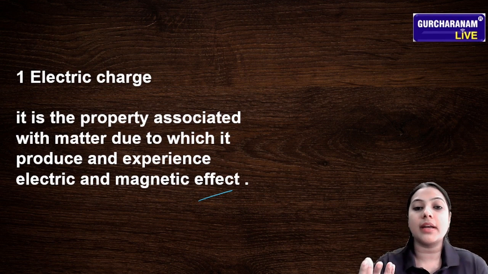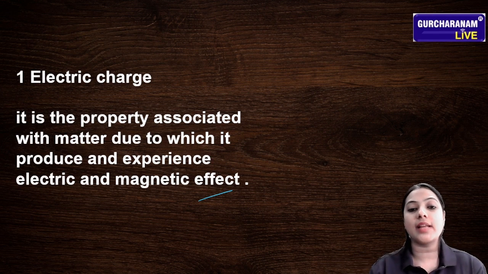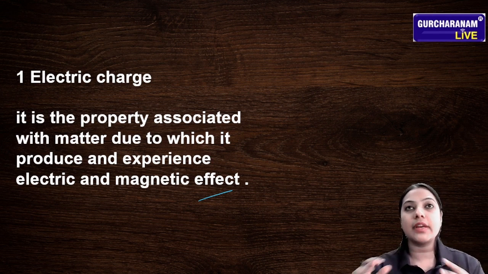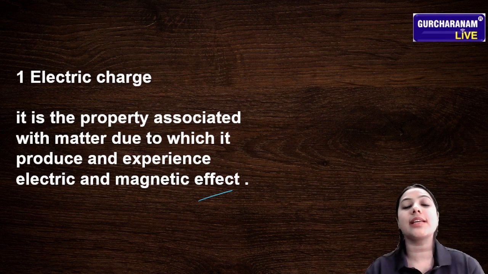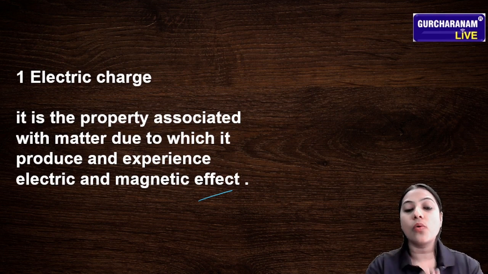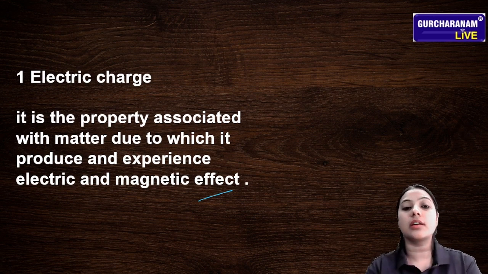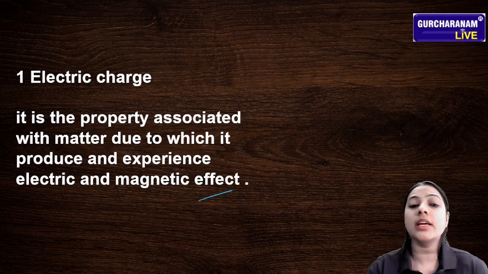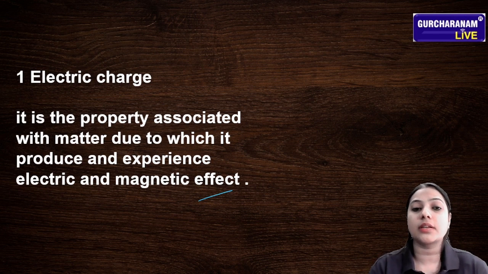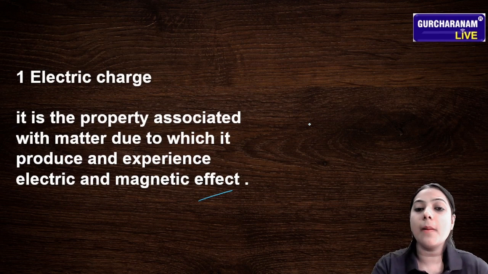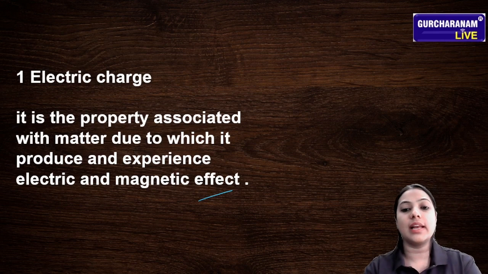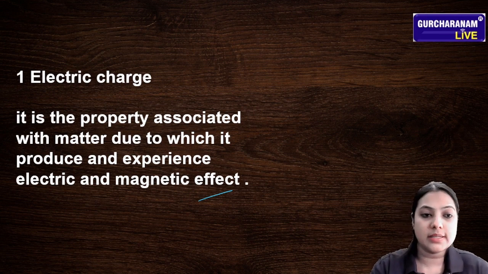There are some matters which conduct electricity, and they show that property. Every matter in this universe does not show electric and magnetic effect. Only good conductors of electricity show electric or magnetic effect. So electric charge is a property associated with matter due to which it experiences and produces electric and magnetic field.